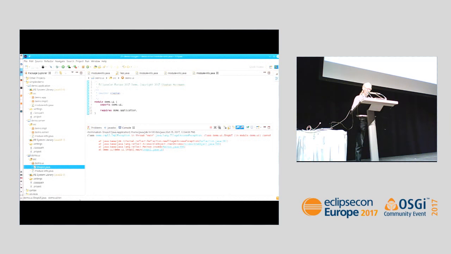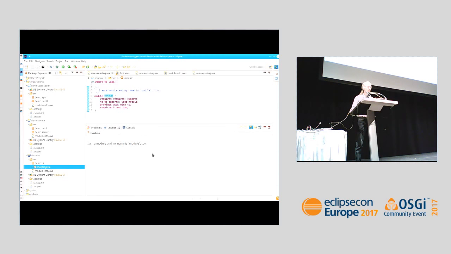Let's show it in the IDE so you really believe me. This is a real file and it compiles and it's error-free. So this is the name of the module. It's called module. And it requires another module, and that module is called requires. And so this is a package. This is an interface. This is a class. Sure? Okay.